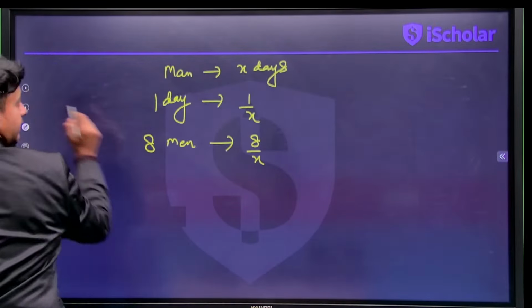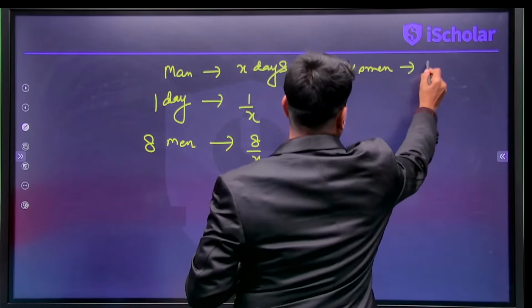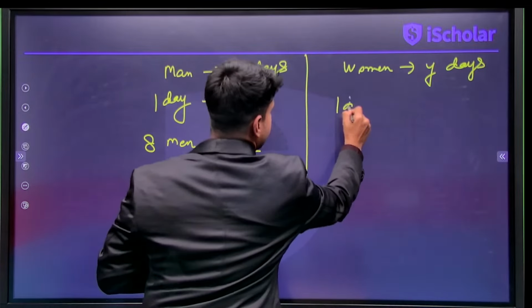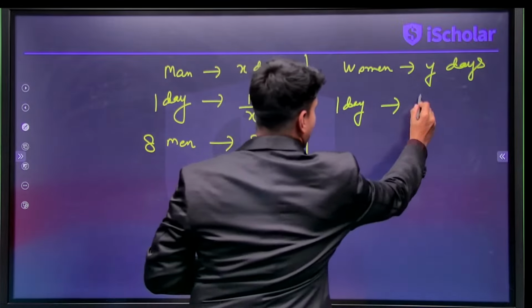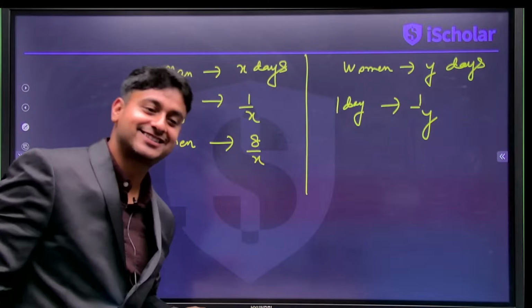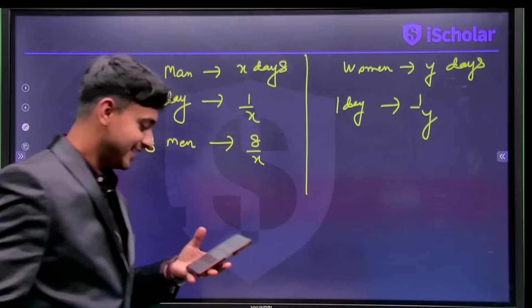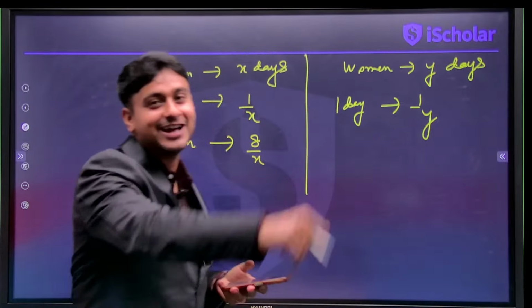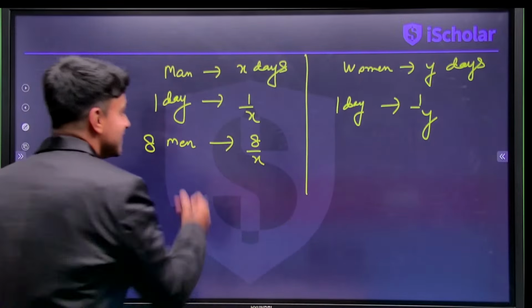Similarly, if one woman can complete the work in y days, in one day a woman will complete how much work? 1 by y. Yes, 1 by y. Very nice, Anshuman. That's a very good question. I hope you're not using ChatGPT, right? I will find that out in my live class for sure, right? Okay, so 1 by y.